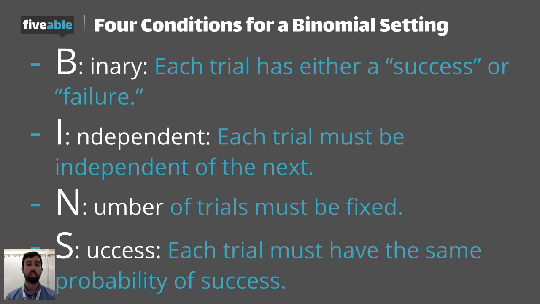So we need to make sure that each trial is independent from the next. Going back to the coin flip, if my first flip is a heads, that is not going to affect my next flip, because a coin is independent and it doesn't have a memory, so it's not going to remember what happened before. The N in BINS is number of trials. So the number of trials must be fixed. You must say, we're going to do this 5 times. We're going to do this 10 times. Whatever it is, it must be a fixed number of trials.